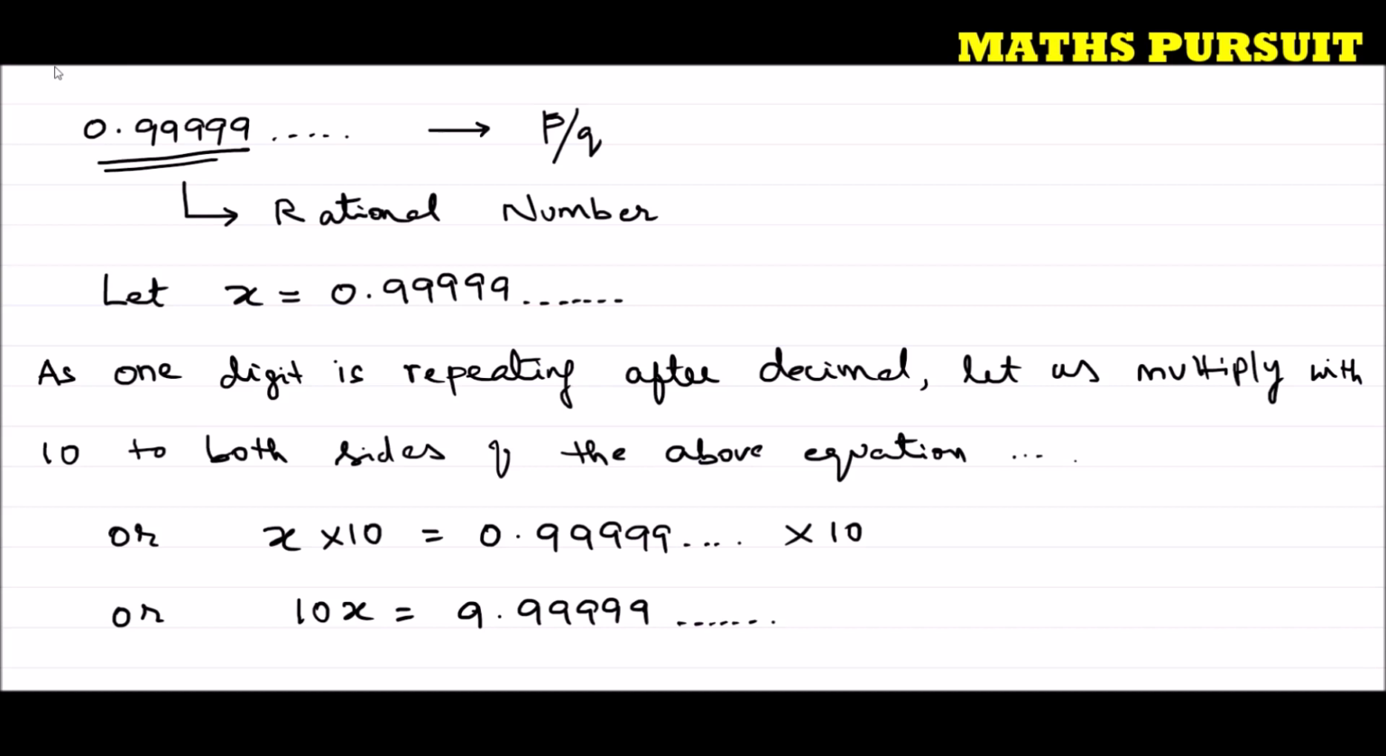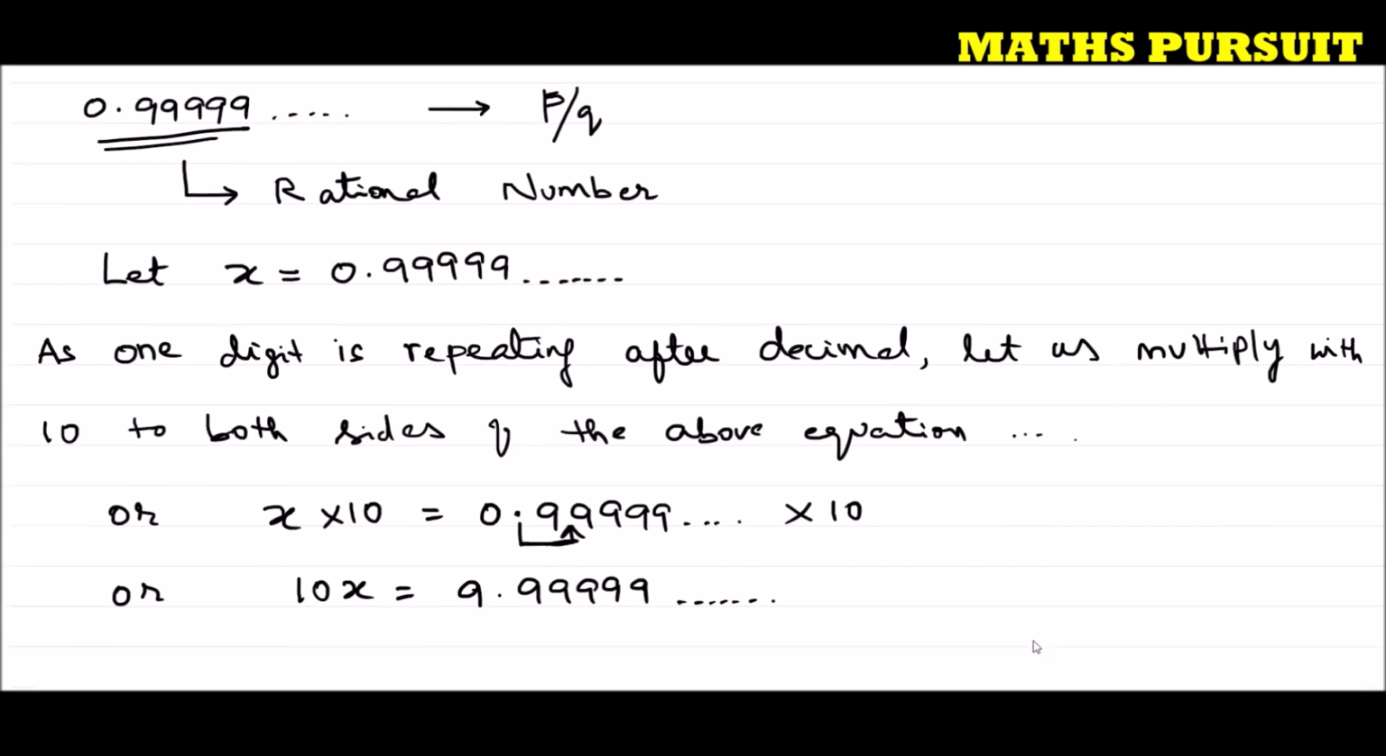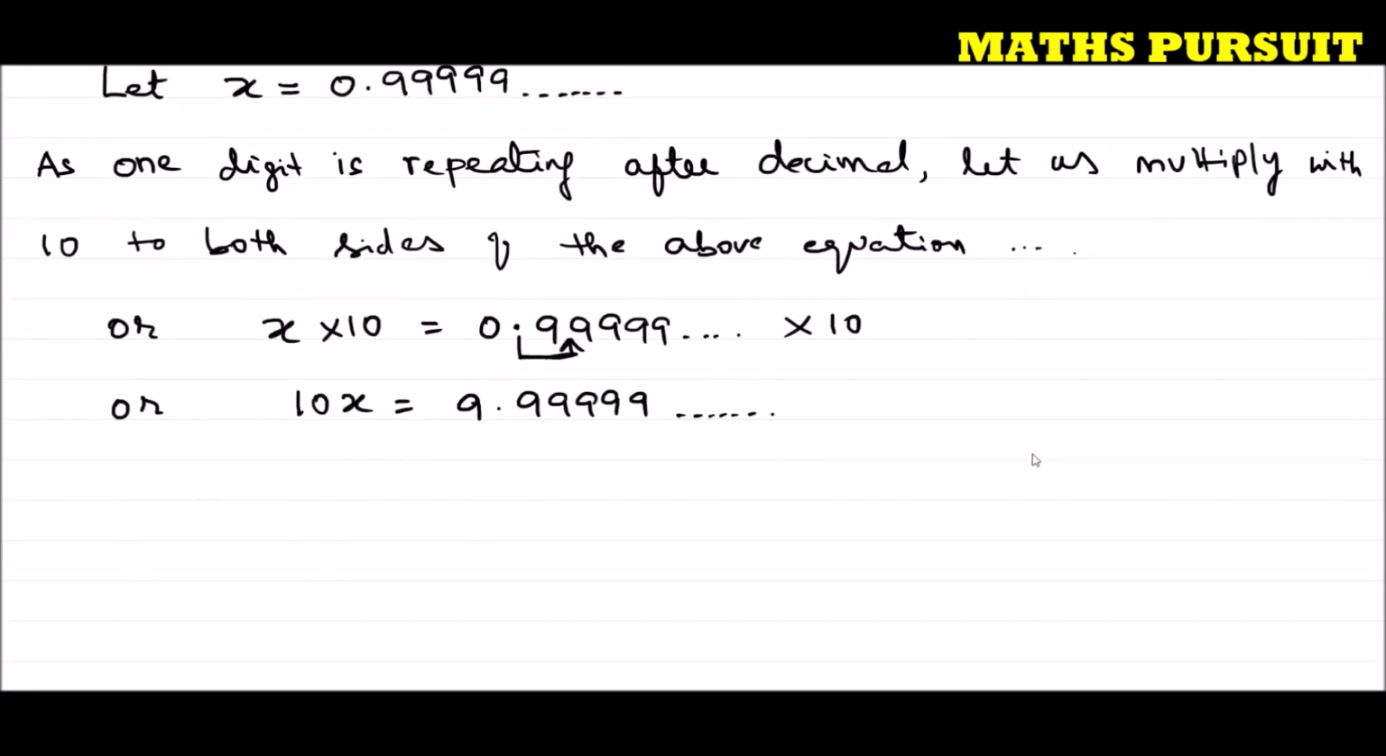It is repeating. Here the decimal is shifted from here to here. Why? Because we have multiplied with 10. The decimal from here shifted to here as we have multiplied with 10. Just the decimal shifted by one digit. Hope guys, still here we are very clear. What we got? We got 10x is equal to 9.99999. Now guys, this step is most important.